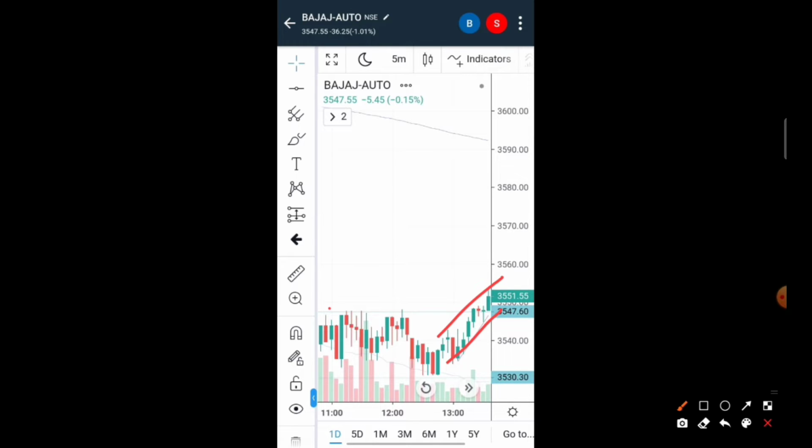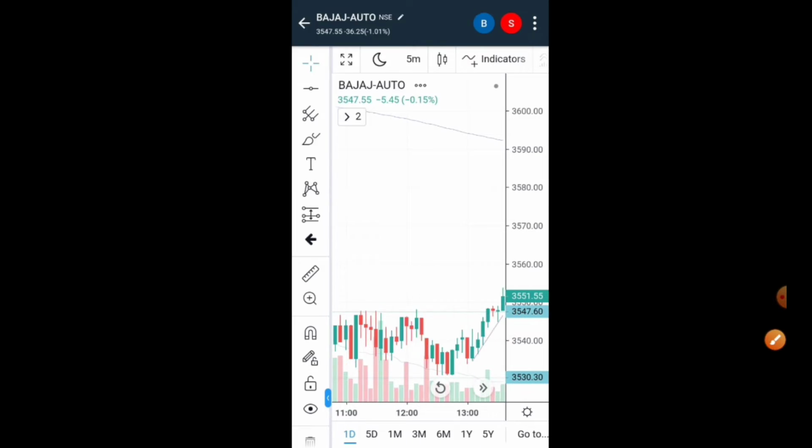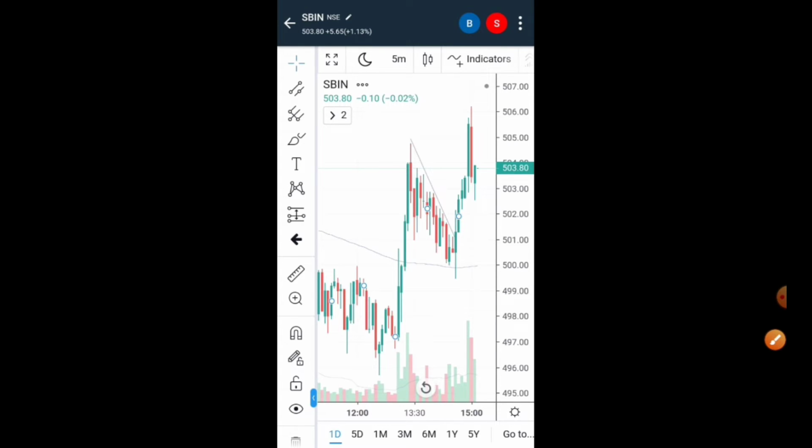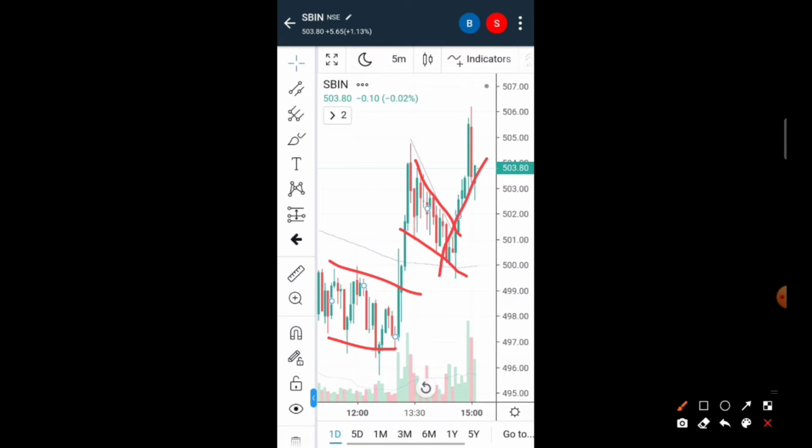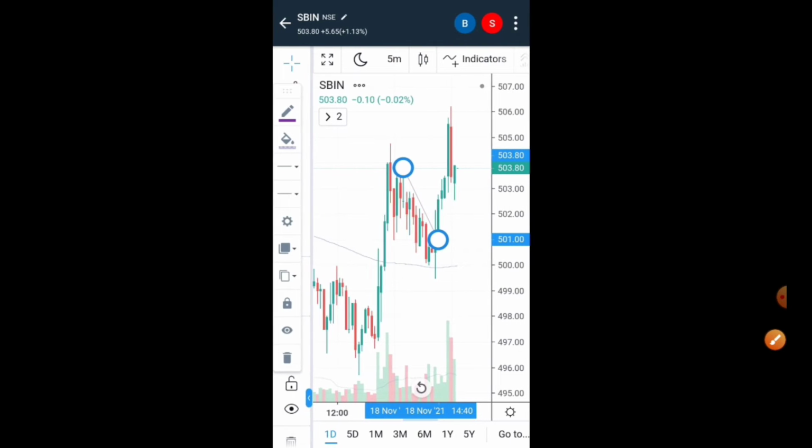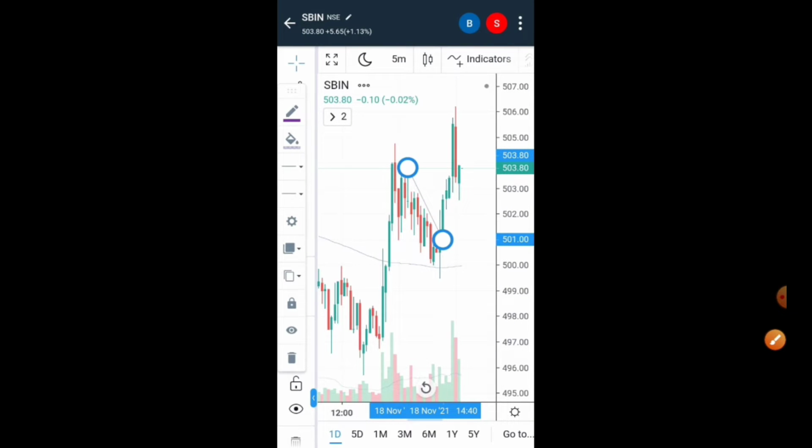You have drawn this trend line and this is the support area. The same problem is with this also. See, see, see. And here we can take it, right?